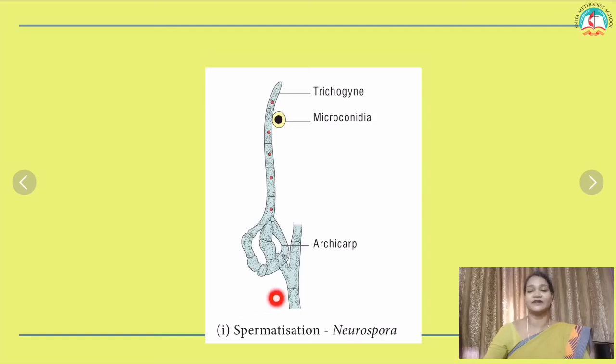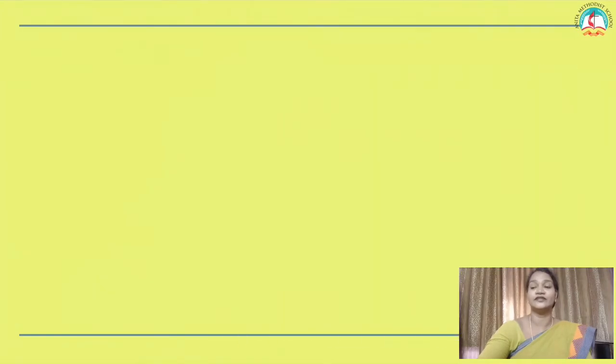the sexual reproduction in fungi. Here the first one is spermatization. Example here, Neurospora. As I told you already, the microconidia is formed. Conidia is formed, and they develop into a new daughter cell.